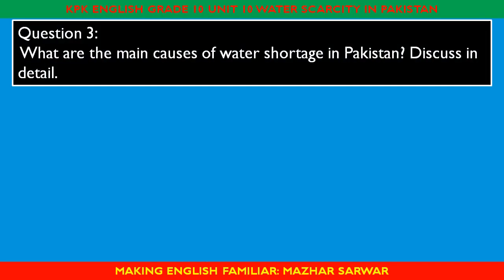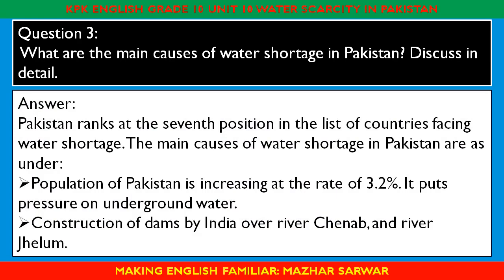Question 3. What are the main causes of water shortage in Pakistan? Discuss in detail. Answer. Pakistan ranks at the 7th position in the list of countries facing water shortage. The main causes of water shortage in Pakistan are as under. Population of Pakistan is increasing at the rate of 3.2%. It puts pressure on underground water.